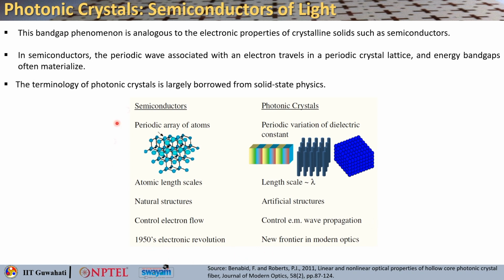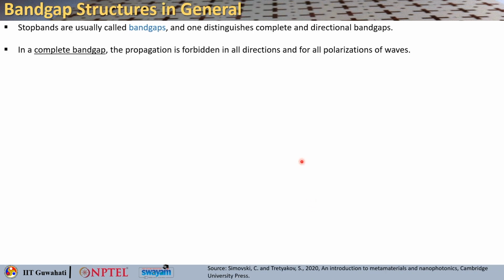In the 1950s this electronic revolution was completely driven by semiconductors, and still we are very much dependent on semiconductors for almost all our computation. So, photonic crystals also have a lot of potential because they open up a new frontier in modern optics. If you want to see the band gap structures in general, where light is not allowed to propagate through the crystal, we call them stop bands, or they are also called band gaps.